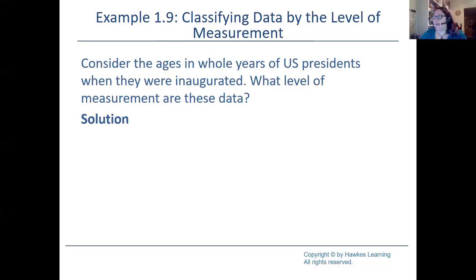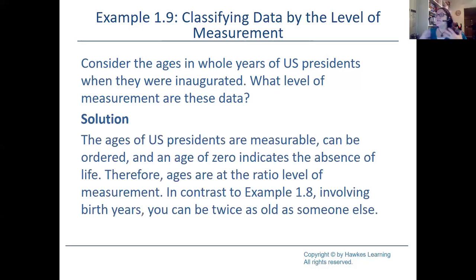So what level of measurement is this data? Ages are a number, and it's a way that we measure, right? And ages can also be ordered. However, an age of 0 is going to indicate the absence of life.